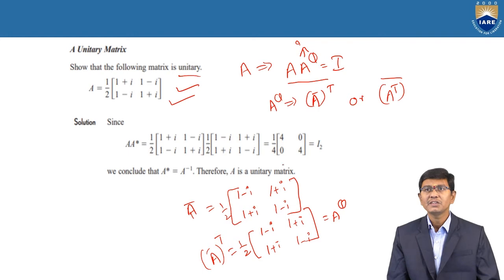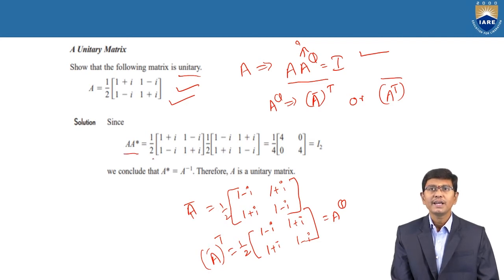According to the definition, we need to show that A into A power theta is equal to I. The product of A into A power theta, where A is the given matrix, 1 by 2 into [1 plus i, 1 minus i; 1 minus i, 1 plus i]. And the A power theta value we got here is 1 by 2 into [1 minus i, 1 plus i; 1 plus i, 1 minus i].